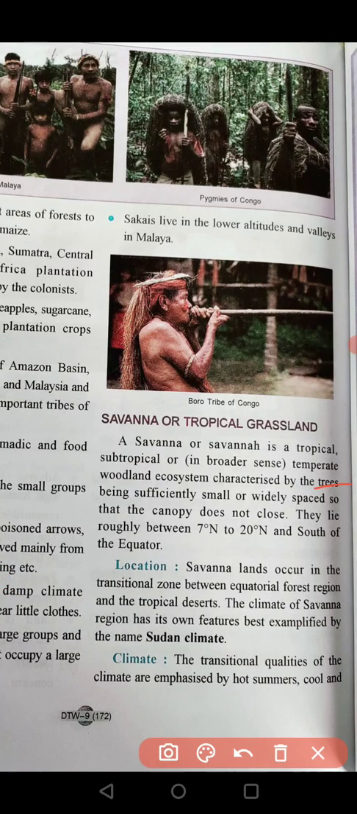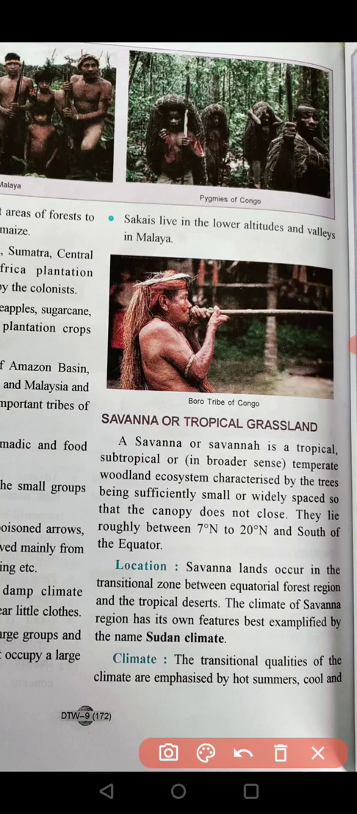Savanna. Now let us talk about another type of climatic region, that is savanna, or tropical grassland, which lies above the equatorial climatic region. It is basically a tropical or subtropical temperate woodland ecosystem, characterized by trees being sufficiently small or widely spaced so that the canopy does not close, meaning the trees here are not so tall that the canopy is blocked.